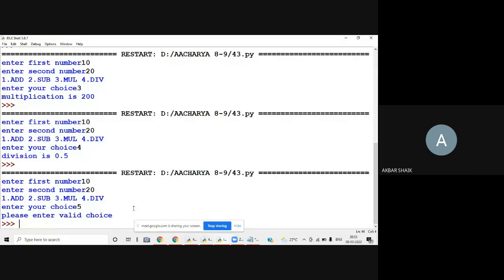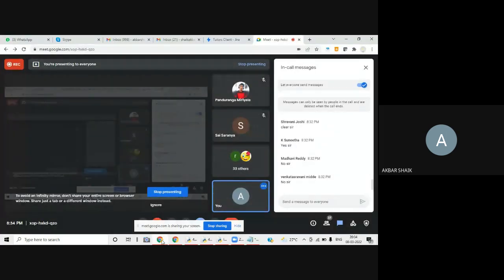This is one of the applications of ELIF. Any doubts here? All of you understood, right? ELIF, how ELIF works. Any doubts? Please respond if you have any doubts in the chat box. Okay, so now I'll give some of the applications for ELIF.